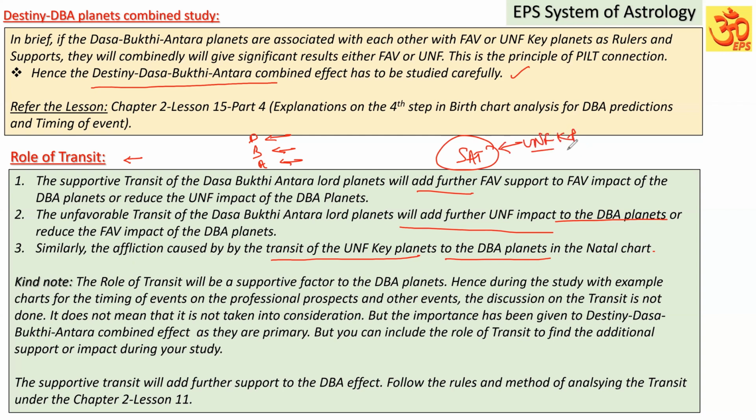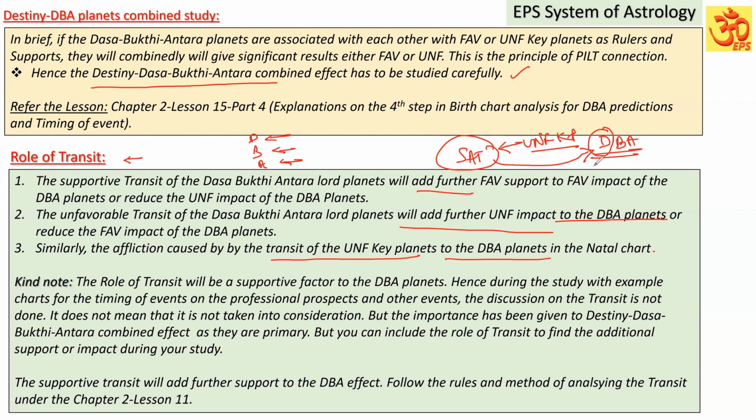Suppose during the Dasa Bhukti Antara period, the transit of that Saturn is influencing the Dasa Lord. Dasa Lord is favorable, for example. But the transit of Saturn, the unfavorable key planet, is afflicting the Dasa Lord by way of conjunction or aspect. It means that the favorable key planet is influenced by the unfavorable key planet by way of transit.